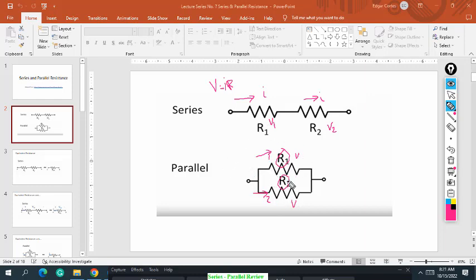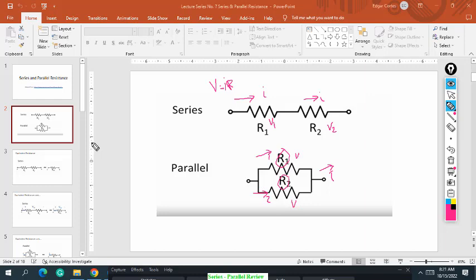In parallel, the voltage across R1 and R2 in this schematic is the same, but the current flowing on R1 and R2 are different. In this diagram, the total current I is the resultant of I1, the current flowing on R1, and the current flowing on R2.